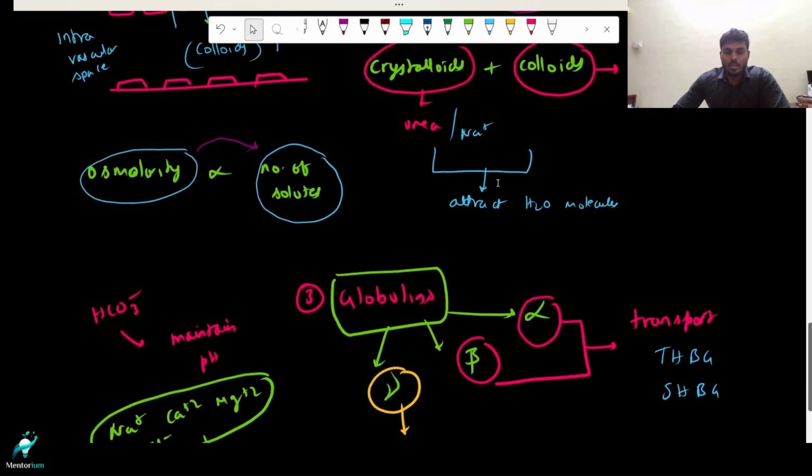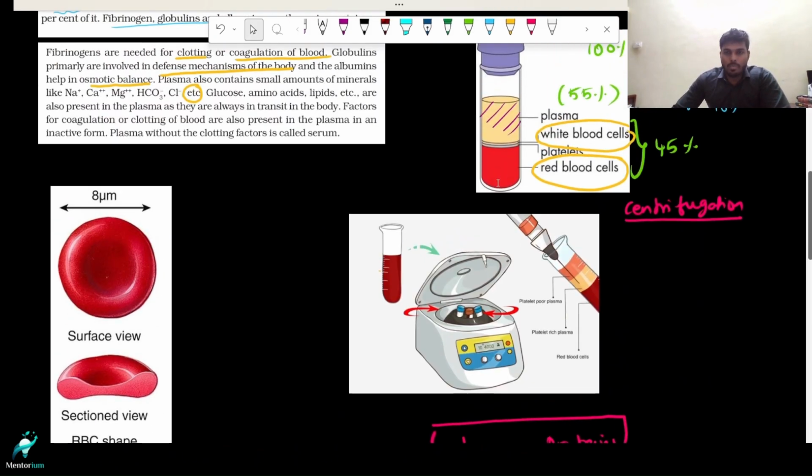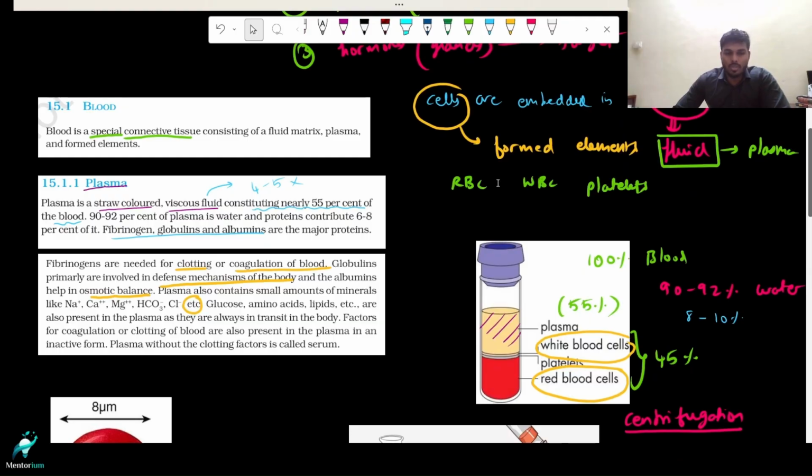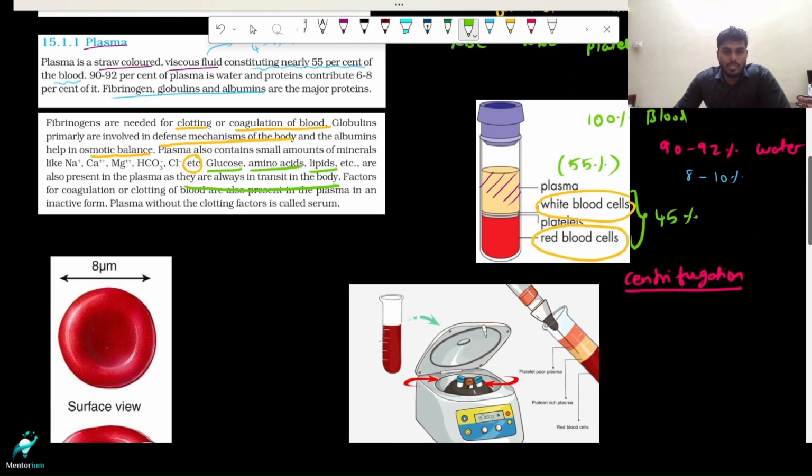Right. And then the final part, after the 6 to 8% that is protein, there may be something like 0.1 to 1% of other things. What is it constituted by? These are constituted by glucose, amino acids, and lipids. And where are we getting this from? These are the absorbed nutrients. They are always in transit in the body, so they are constantly mobilized. Whenever any tissue requires energy, these metabolic sources of energy will be mobilized to various tissues.